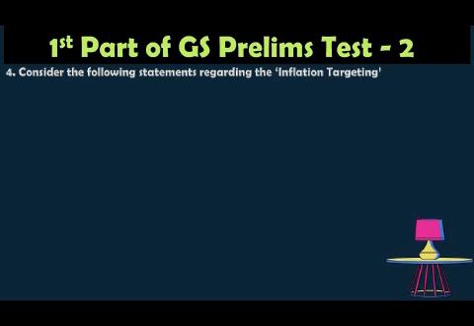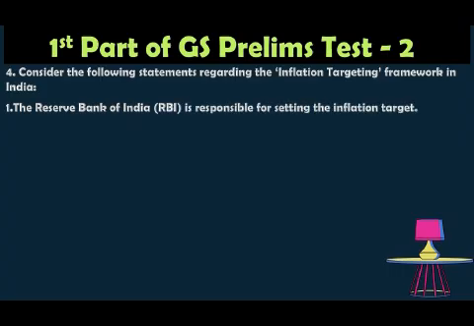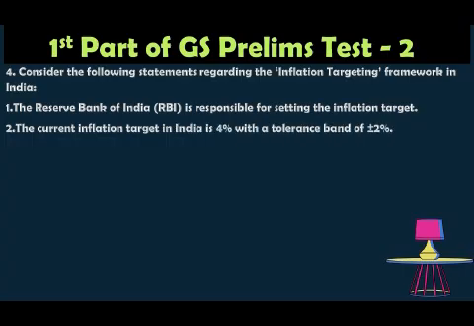Fourth question, consider the following statements regarding the inflation targeting framework in India. The Reserve Bank of India, RBI, is responsible for setting the inflation target. Statement 2, the current inflation target in India is 4% with a tolerance band of plus or minus 2%.